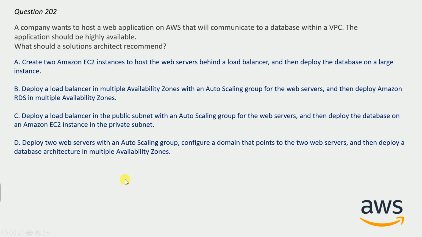You can take your time to guess the correct answer. Let me reveal the correct answer, and the correct answer here will be option B. Deploy a load balancer in multi-availability zones with an auto-scaling group for web servers, and then deploy Amazon RDS in multiple availability zones. So this is going to be the correct answer,